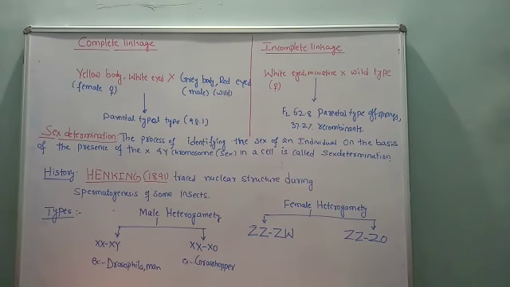Similarly, the XX-X0 type of heterogamety: here XX in the female and X0 in the male. Grasshopper is an example. We are going to work out the problems related to this, such as explaining the process of XX-XY type of sex determination.